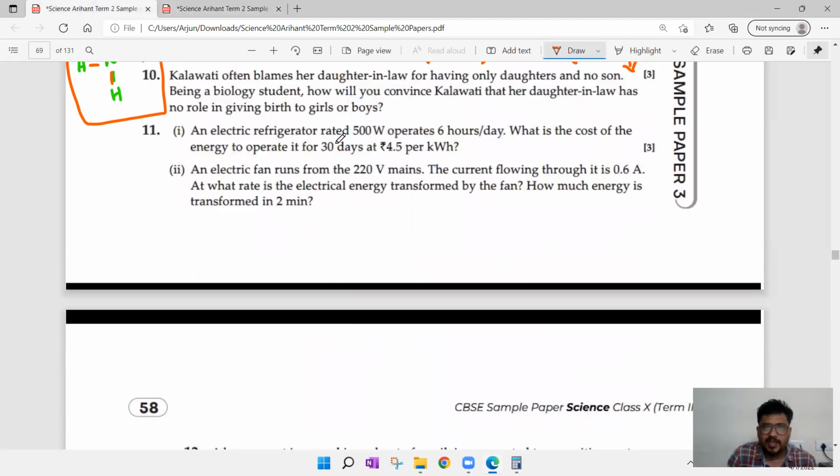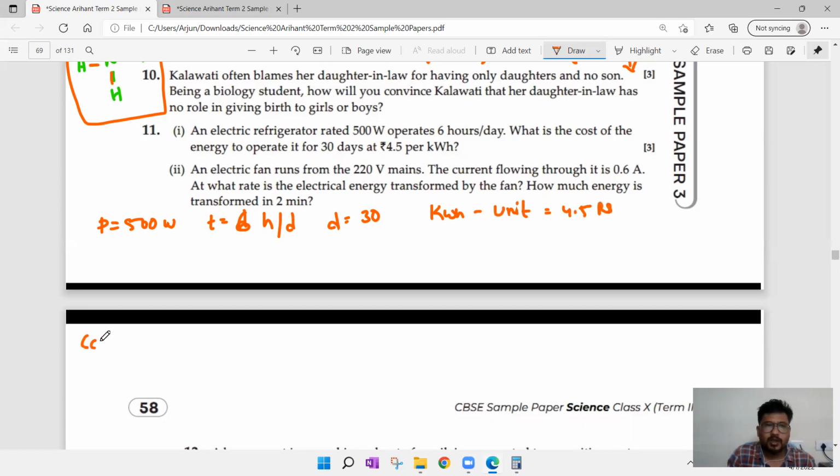An electric refrigerator rated 500 watt. Power P is equal to 500 watt. Operates 6 hours a day. Time is equal to 6 hours a day. What is the cost of energy to operate for 30 days? How many days? D is equal to 30. At 4.5 per kilowatt hour, kilowatt hour is nothing but a unit. So 1 unit costs 4.5 rupees.